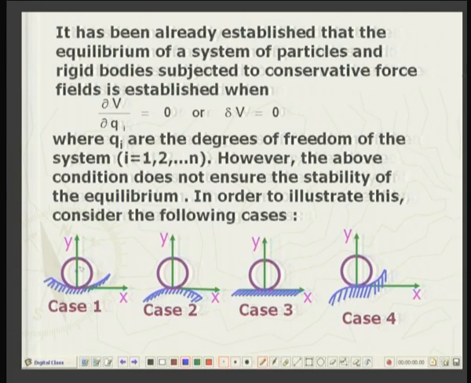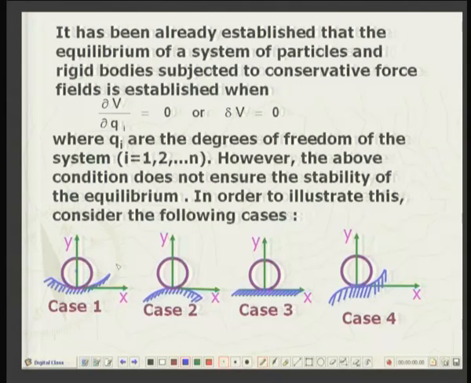So, for equilibrium, the potential energy is proportional to the height of the ball. When dy by dx is equal to 0, that is, the slope is 0 over here, it means the potential energy also has dV by dx equal to 0.